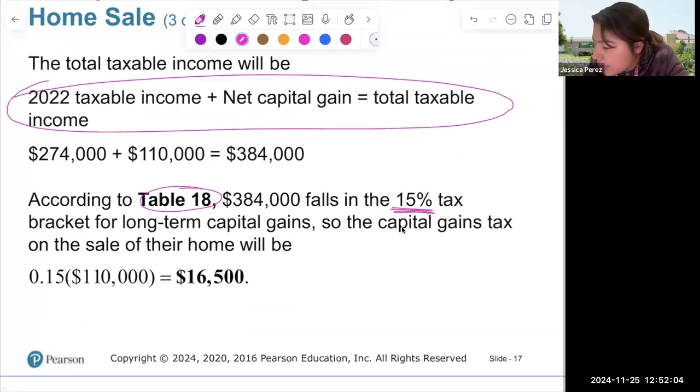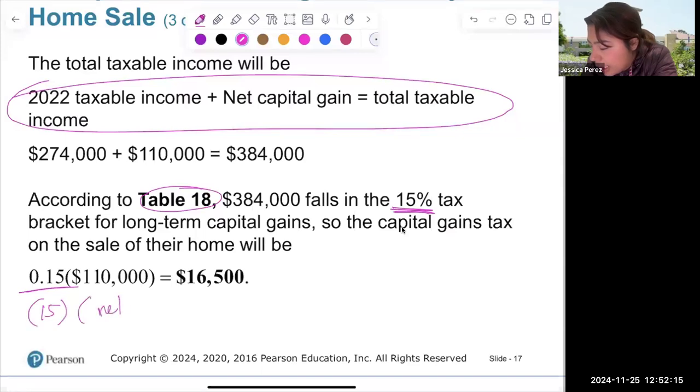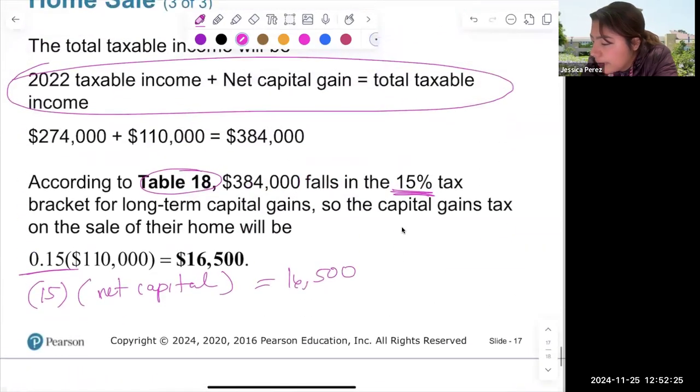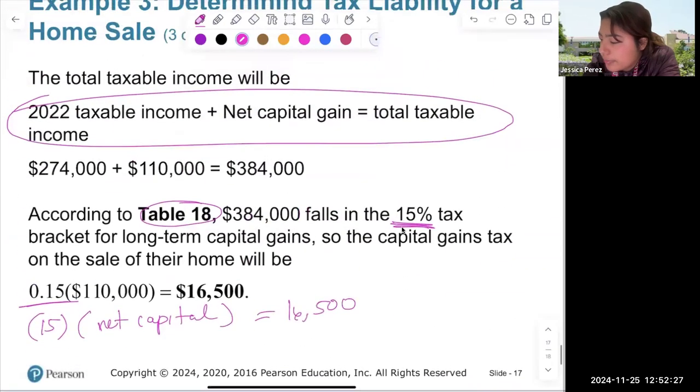So now the last part is to look at the capital gains tax on the sale of their home. It's going to be 0.15, so 15% of the net capital gain, which is $16,500. And that will be how much it will be for their home.